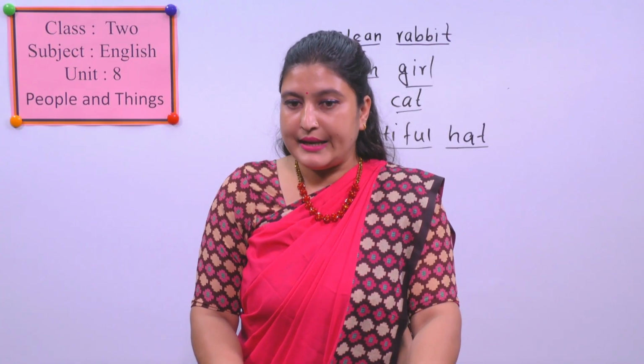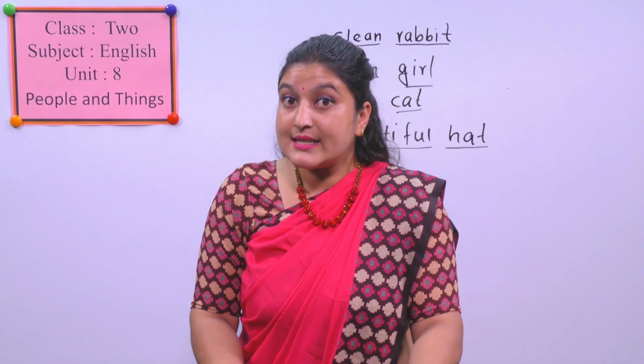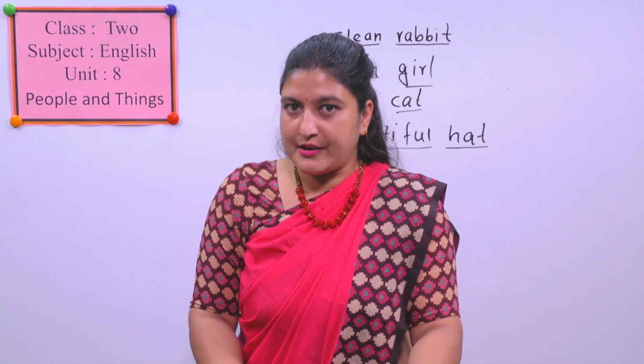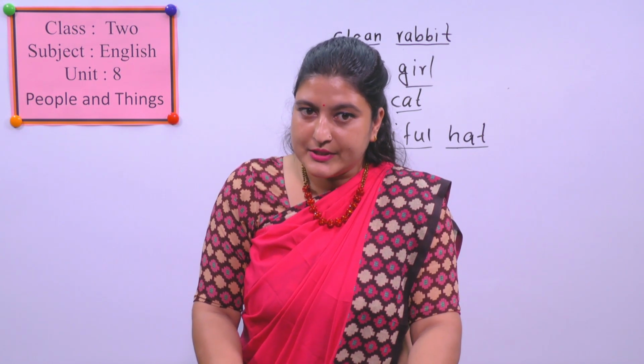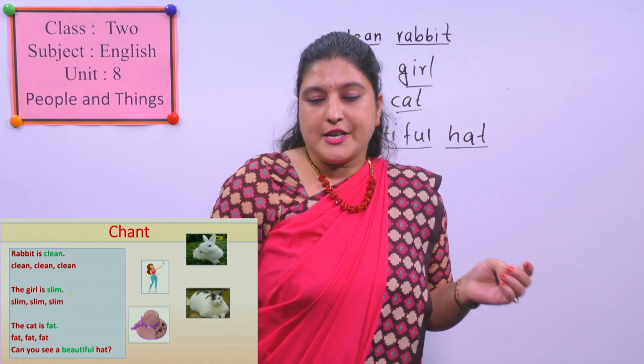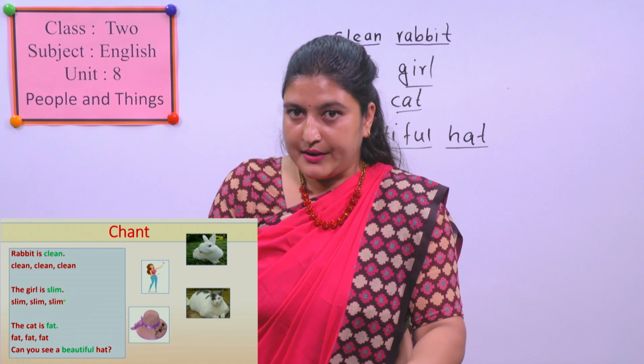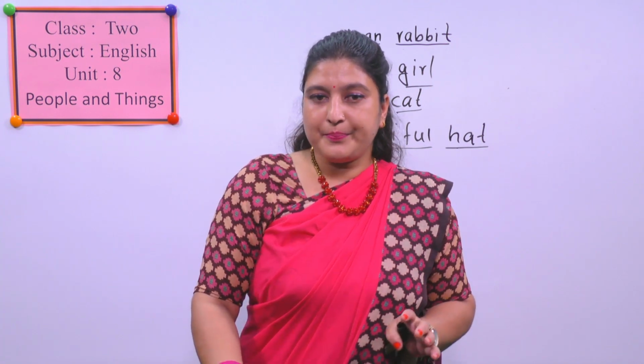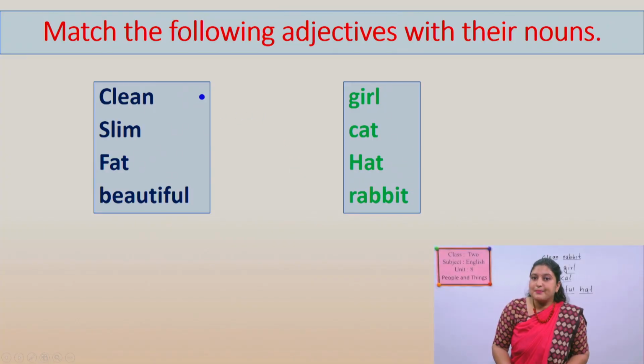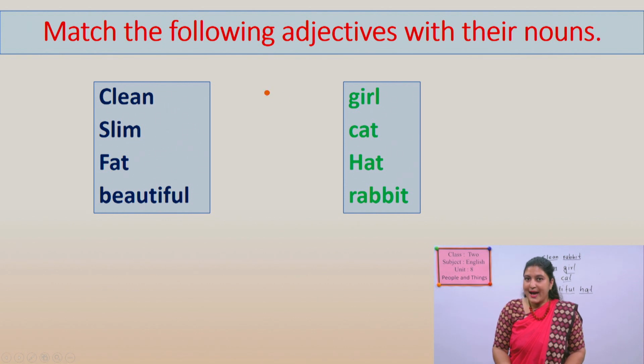Okay, let's see the next activity. I'll show you the next activity. Okay, there is an activity related to the chant. Okay, यो chant गाइसकेपछि हामीले यो green word र अनि noun को बारेमा, noun र adjective को बारेमा पढिसकेपछि यहाँ गर्ने एउटा activity छ. Look here, let's match. Okay, there is matching time. Look here. Match the following adjectives with their nouns.